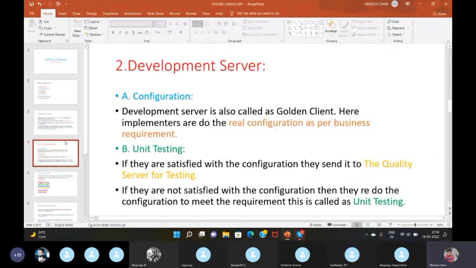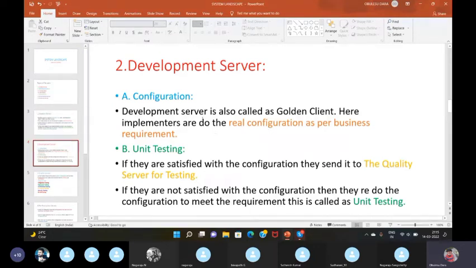The second one is development server. In the development server, we have 2 types of activities: first one is configuration and the second one is unit testing. Development server is the golden client server. Why? Because here we do the configuration in real time as per the requirement of the client. So in the configuration step, the development server is also called golden client. Here implementers do the real configuration as per business requirement.